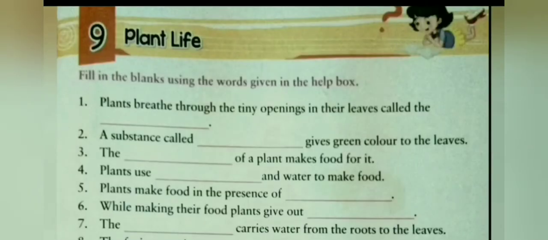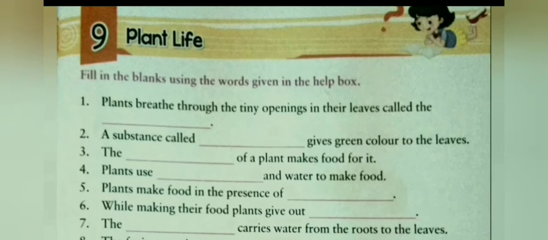The next topic is plant life. Plants are a very important part of earth. They take in carbon dioxide and release oxygen and thereby make food for all the animals and humans. Now let us study some of the characteristics of plants and complete the exercise given. The first question is, plants breathe through the tiny openings in their leaves called dash. It is stomata. Plants breathe through the tiny openings in their leaves called the stomata. We will write in the space given stomata.